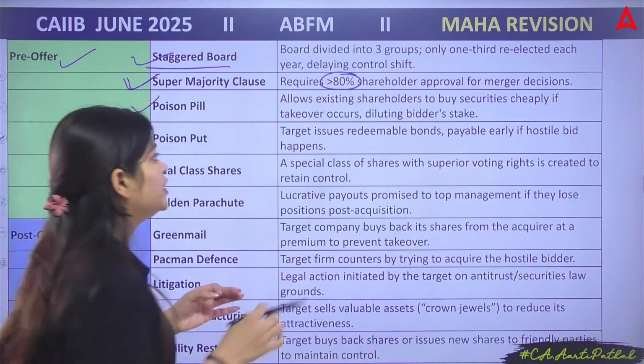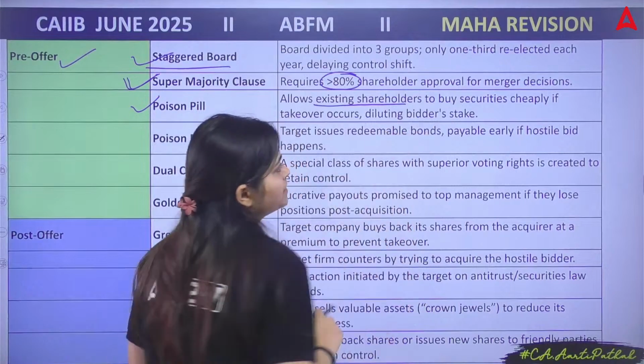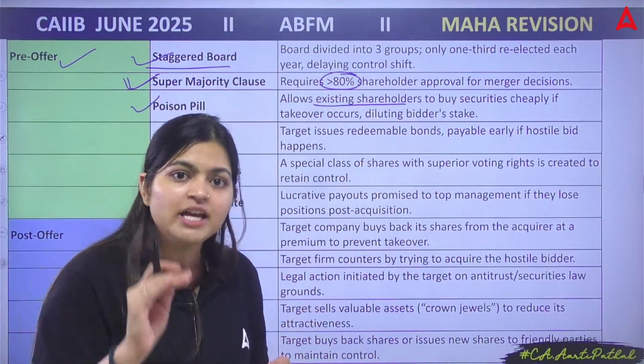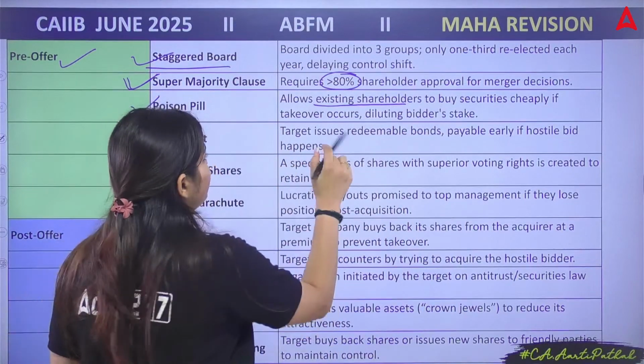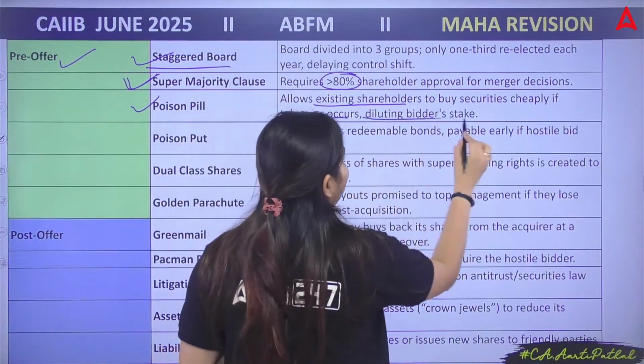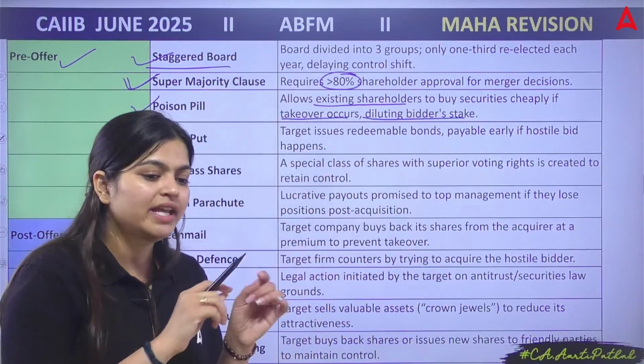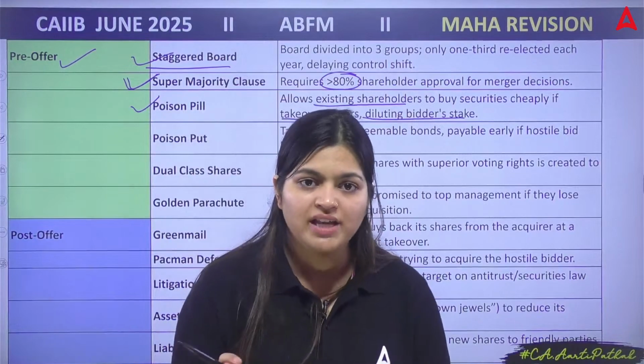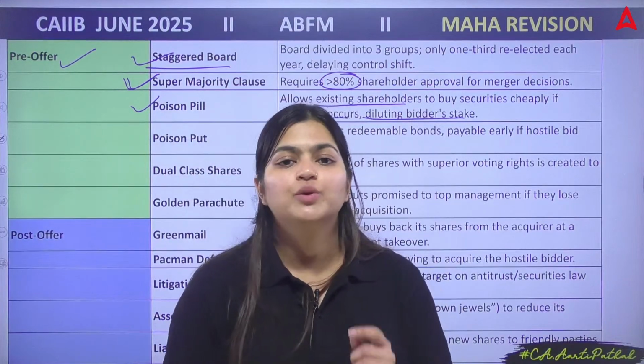Next, poison pill. Here you allow your existing shareholders to buy shares at a very low amount. So if a takeover occurs, you can dilute the acquirer's stake and convert them into your equity side.